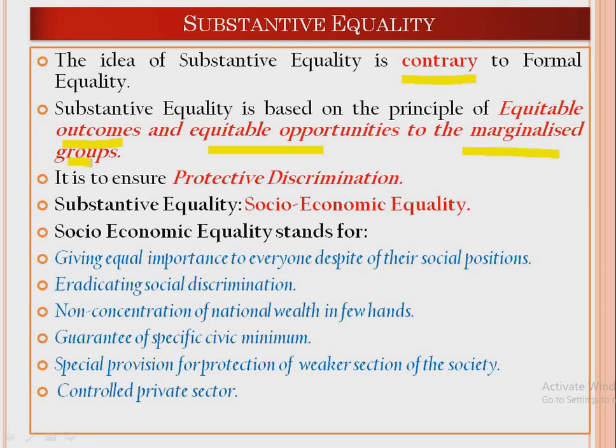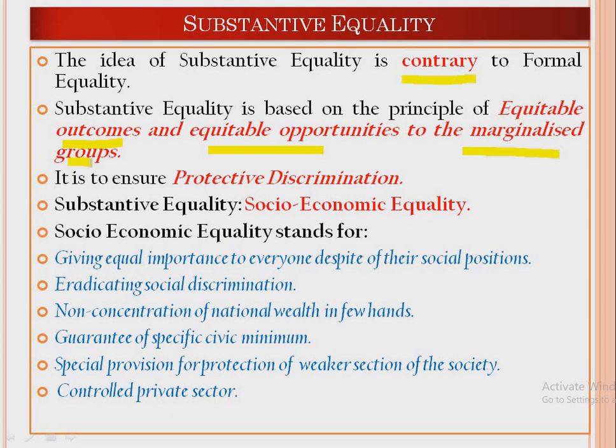Imagine a theater where there are three counters for tickets. One counter is specifically reserved for women. One counter is specifically reserved for the aged. And the other counter that is left is only for the men and the other categories of men, for example, maybe the children. So they will get the tickets one after another, in a subsequent manner. So this discrimination that has been made, that is what we call substantive equality.